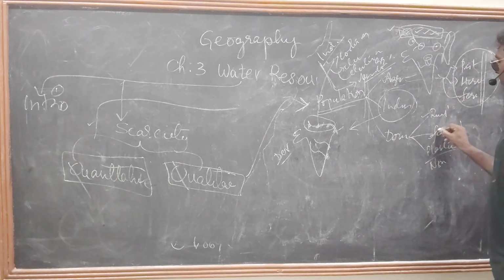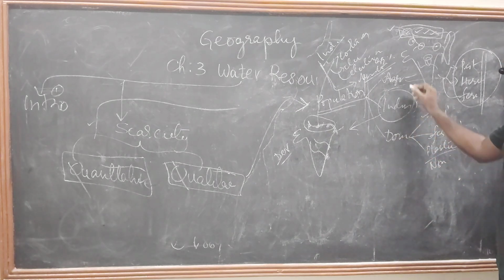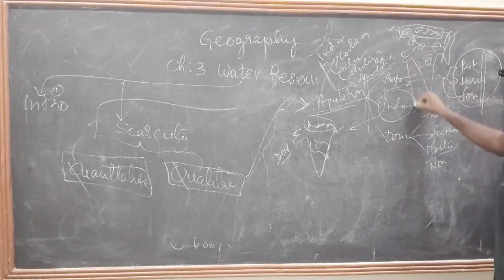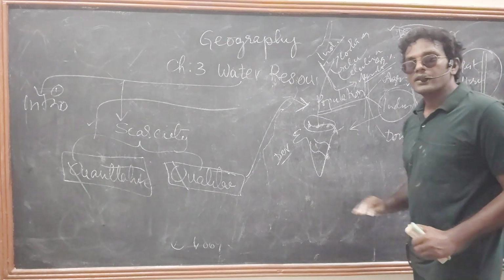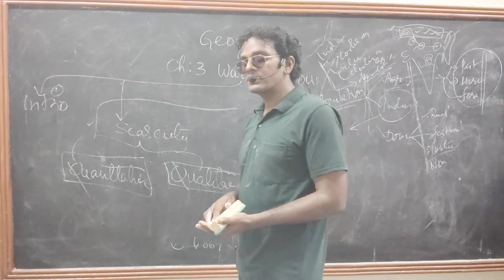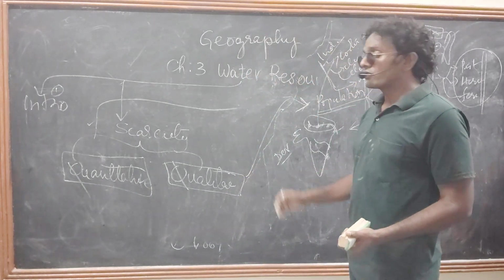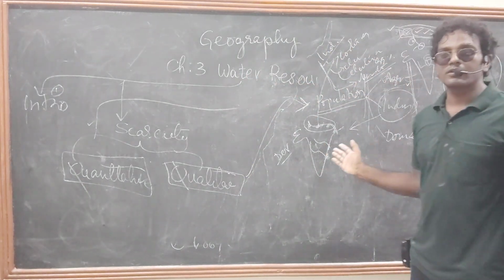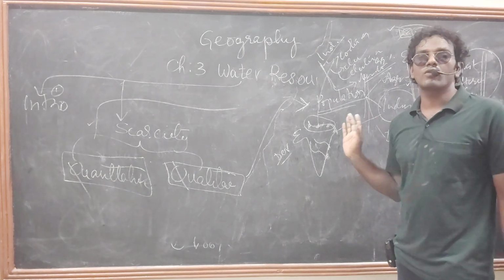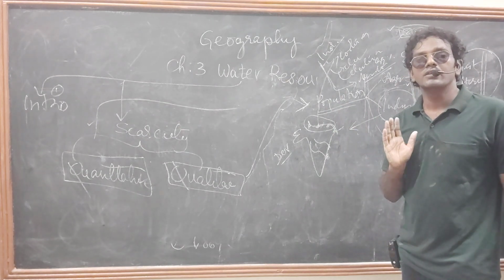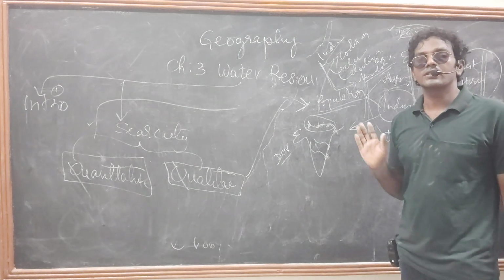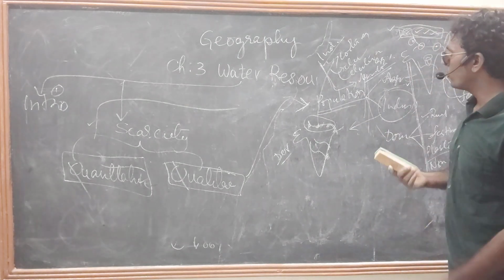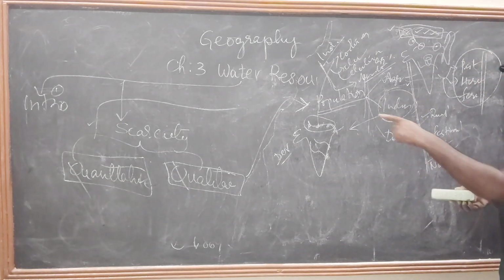Industrial purpose, domestic purpose, and also agricultural purpose are polluting the entire water bodies. This is called qualitative scarcity. We have a lot of water, but we can't drink that water. If we drink that water, we will get so many diseases. That is the problem. Okay, one more thing. It is about the scarcity.